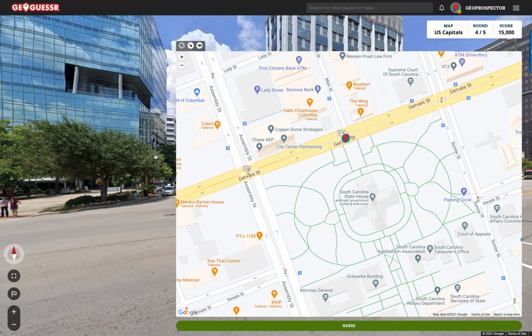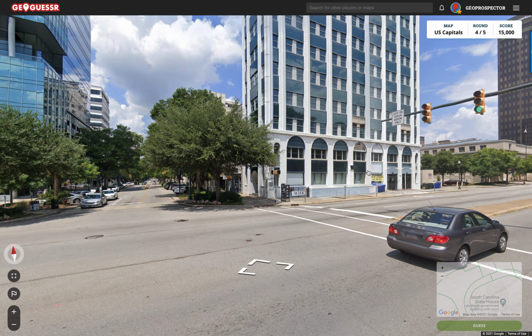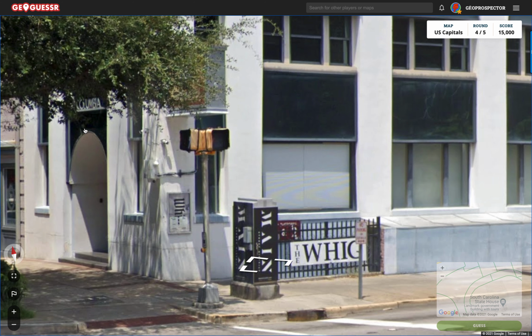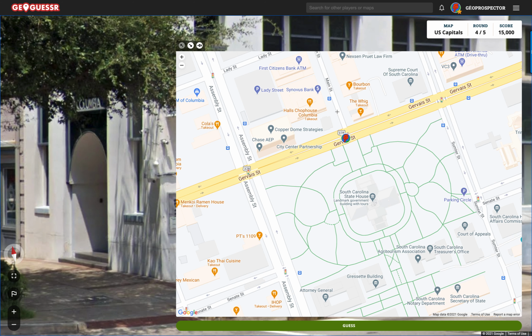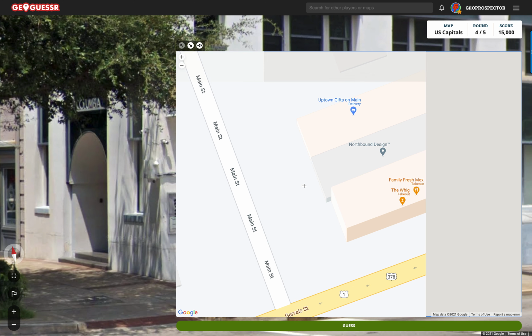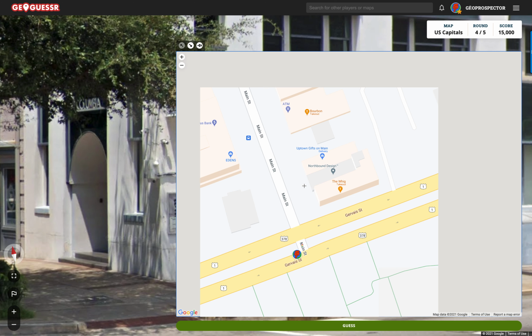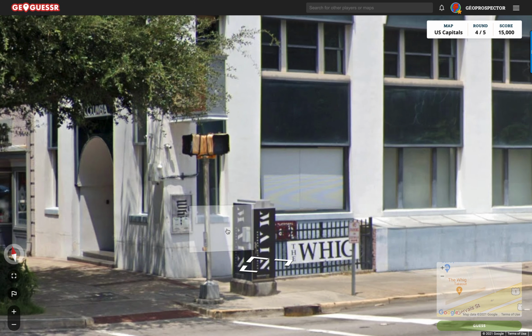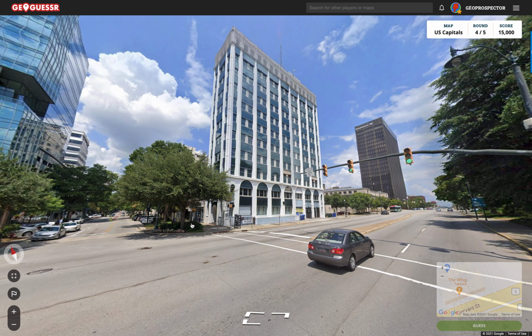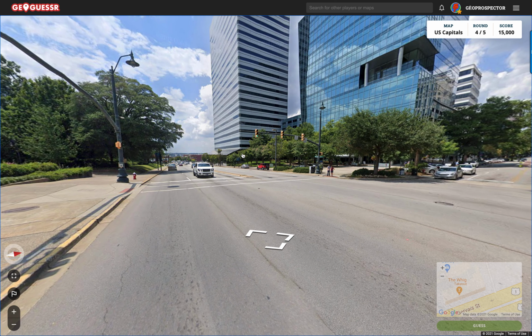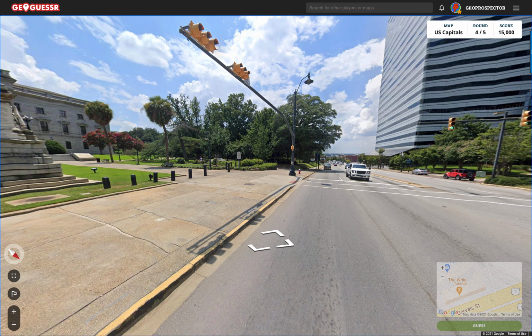Does the Wig exist as a restaurant or bar? Now leasing. Possibly no longer. That says Columbia. Is this road called Columbia? I don't see it, unfortunately. Is this Main Street? Well, that says Main there. So I think we're in the right place. That's Main Street then that we're looking down, isn't it?